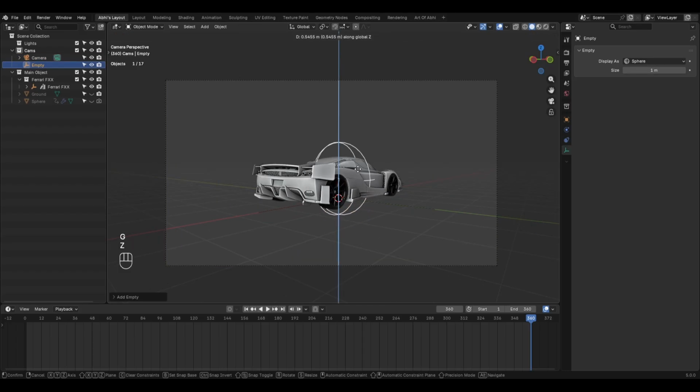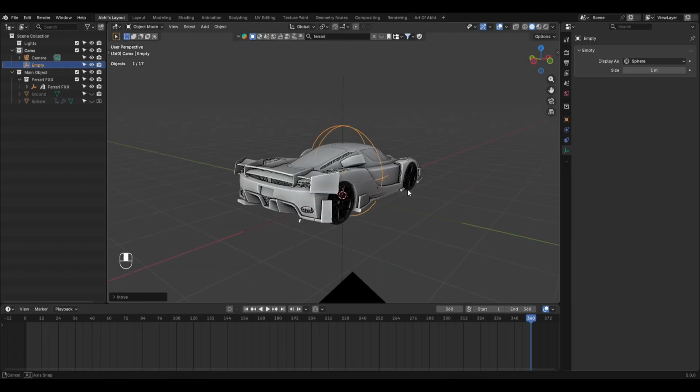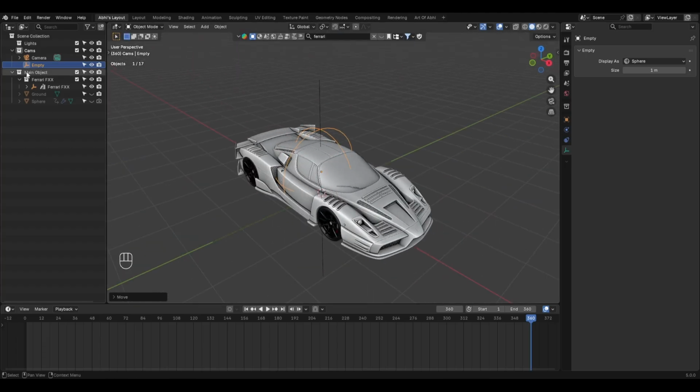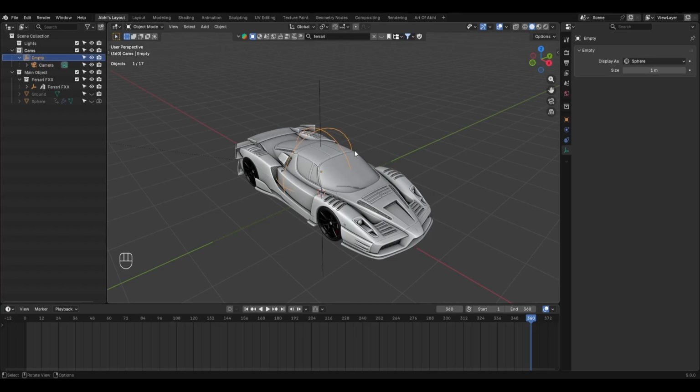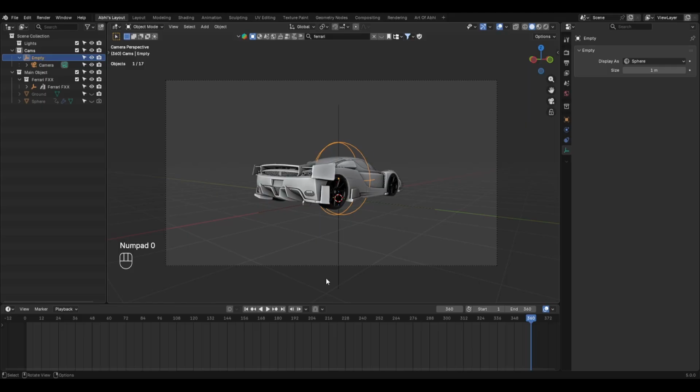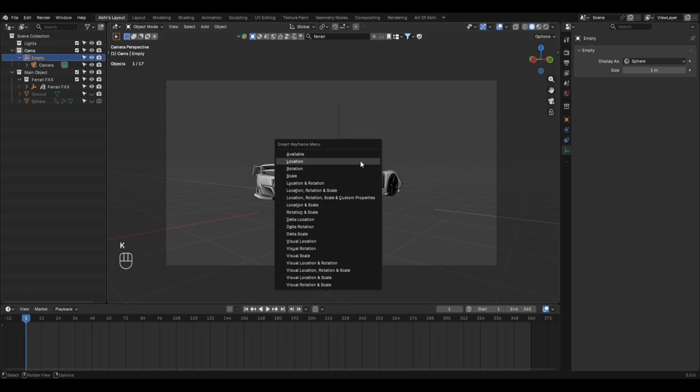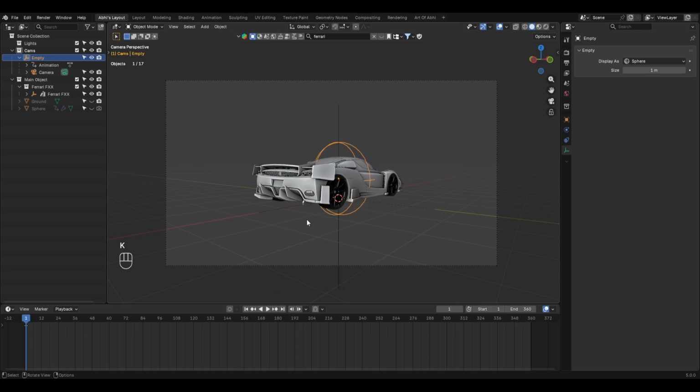Then move the empty slightly upward, something like this. Next, in the outliner, select the camera, then hold Shift and drag the camera onto the empty like this to make the camera a child of the empty. So now select the empty, go back to frame 1 in the timeline and press K, choose location, rotation and scale to add the keyframe.